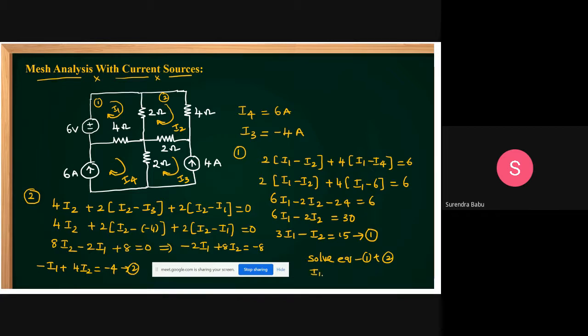This we can expect for 2 marks questions. This we can get directly. I am writing 5.09 amperes, you please check that one. I am giving this as an assignment for you. That calculation is in our hands; here I am explaining the concept. I2 equal to 0.273 amperes. Already I3 and I4 you know: I3 equal to minus 4 amperes, I4 equal to 6 amperes. Then I calculated I1 is 5.09 amperes, I2 equal to 0.273 amperes. Is it okay, students?